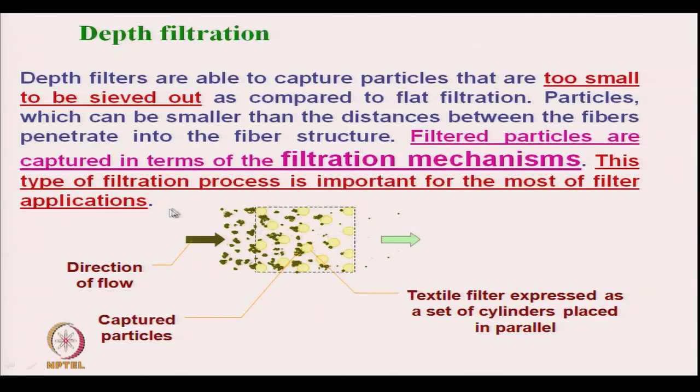This type of filtration process is important for most of the filter applications. So, depth filtration are most commonly used filtration mechanisms. This is direction of flow. The captured particles, as we can see, are just inside the structure of the filter.